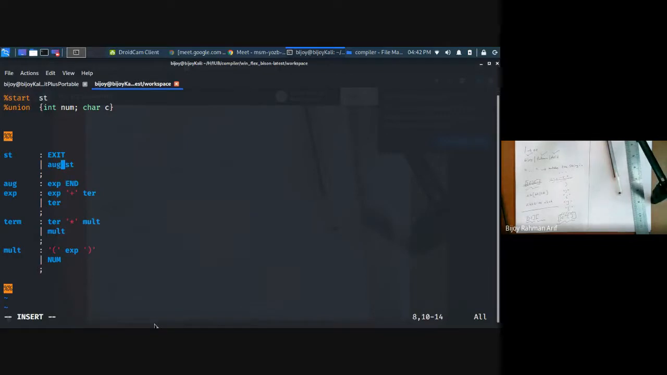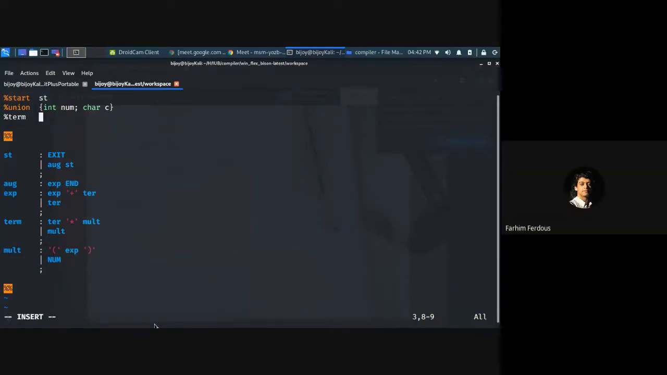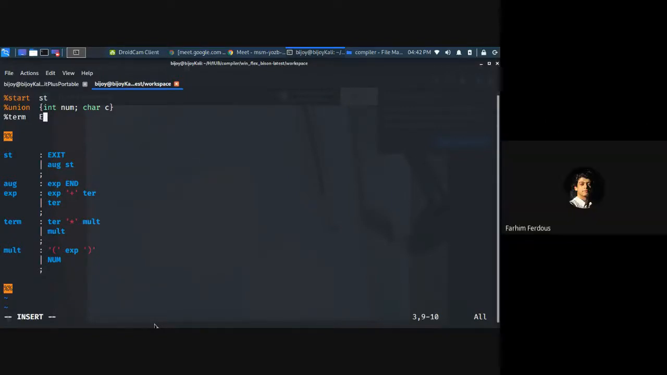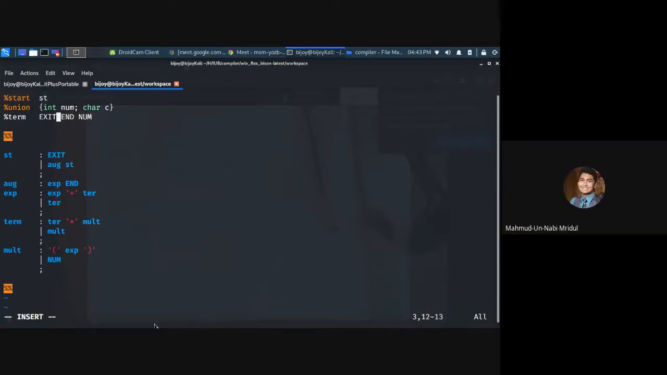So I have to define what are my variables and what are my terminals. So terminals is actually defined by this one, term. So what are my terms here? AUG, EXP, malt. No, those are variables. Terms are terminals. What are my terminals here? Exit, end, exit, num, and exit, and num. Now, good.